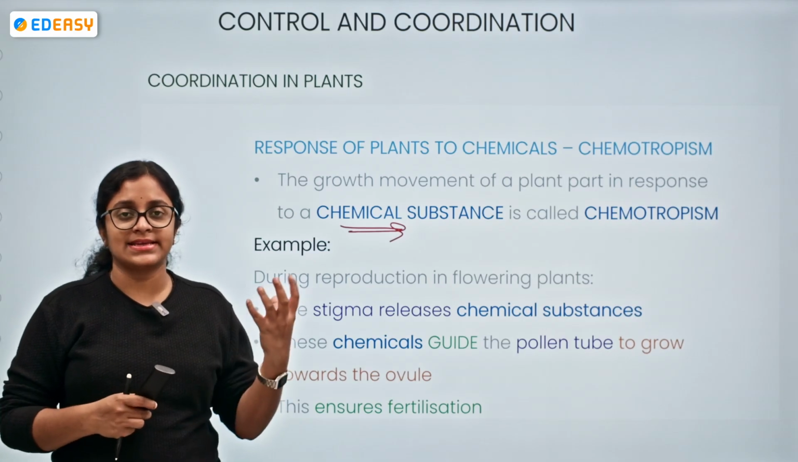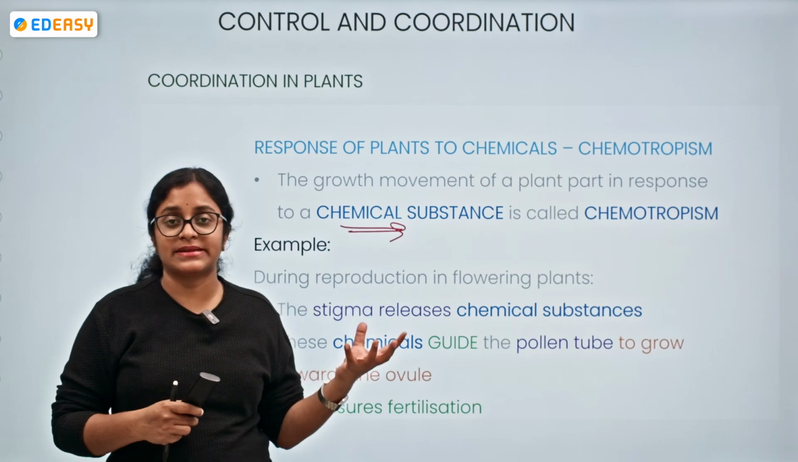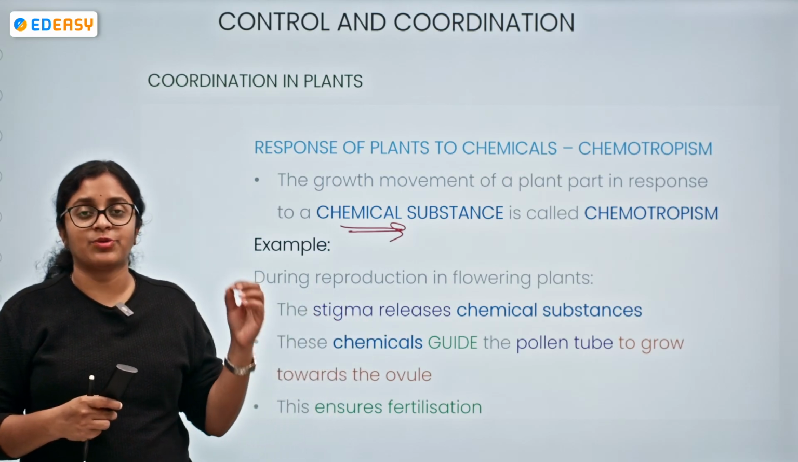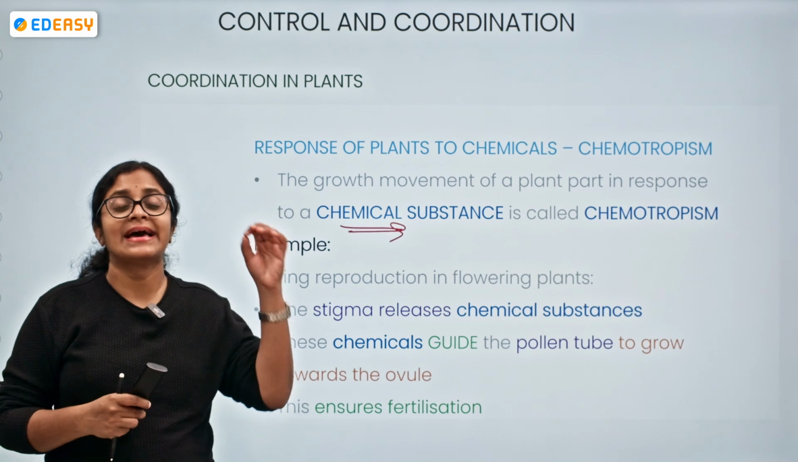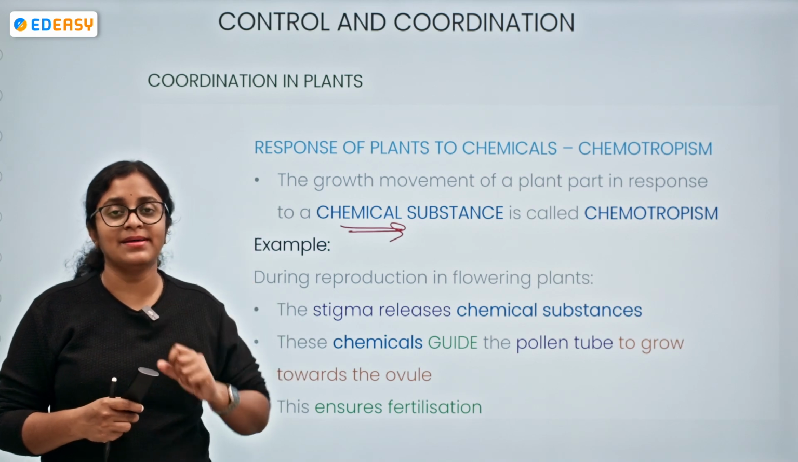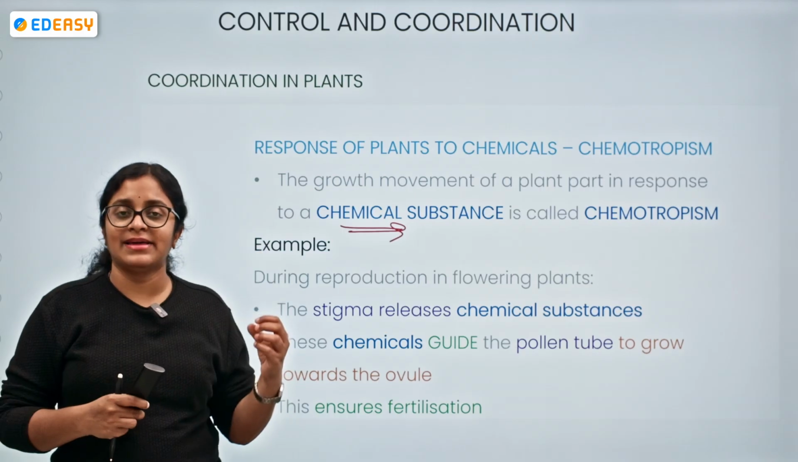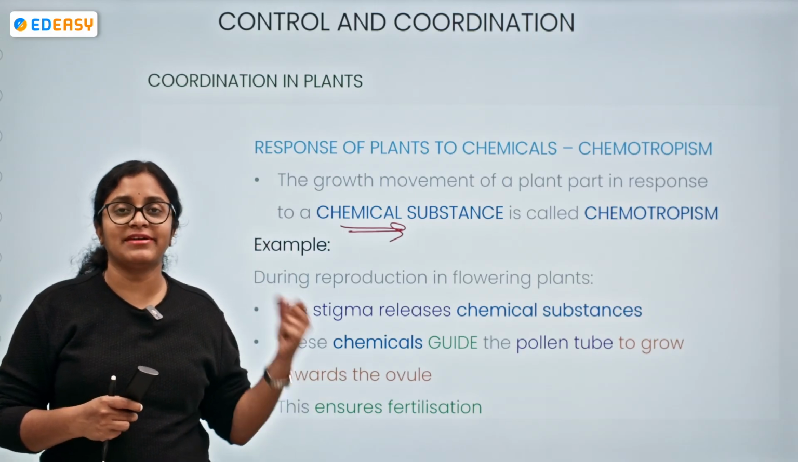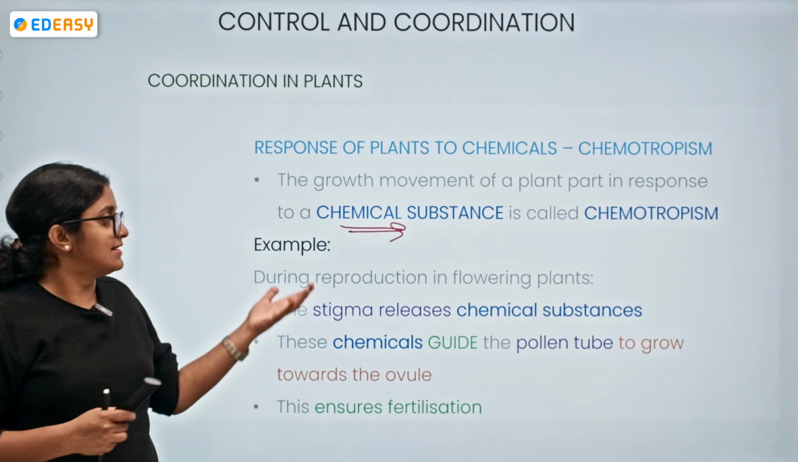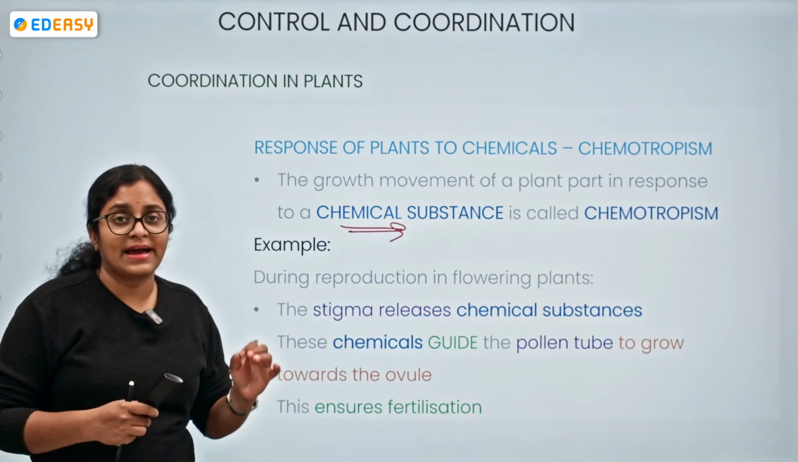There, the male reproductive part and the female reproductive part are present within a flower, right? What are they? Stigma, style and ovary are the female parts. Anther and filament are the male parts. The anther produces the male gamete. The female parts, the stigma, style and ovary, produce the female eggs. Now the stigma releases certain chemical substances. Why?